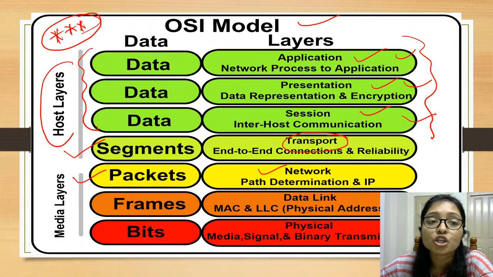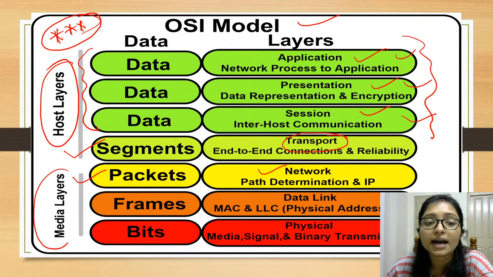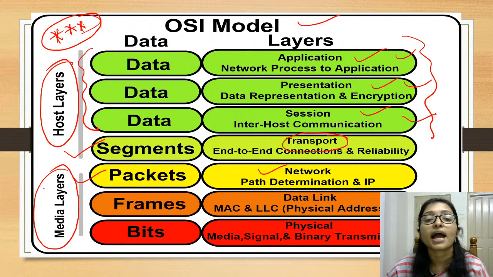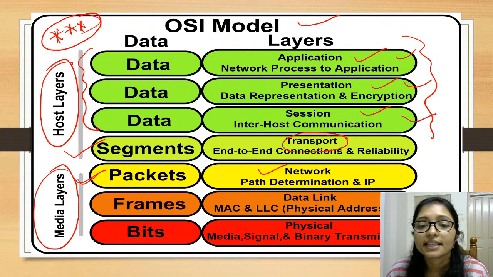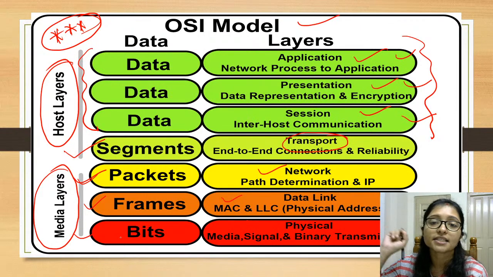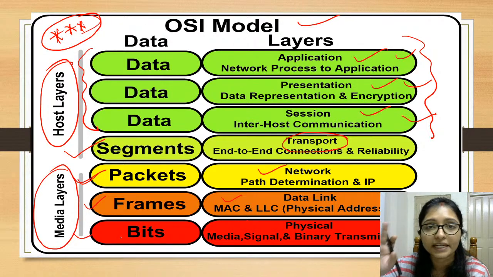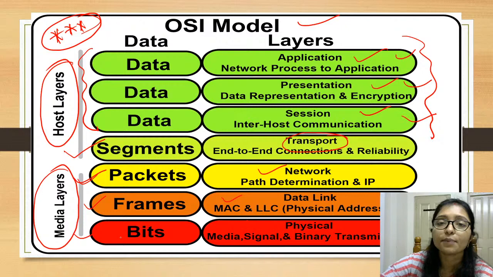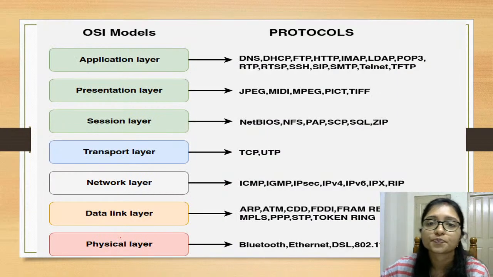And this is the host layer. All of these are host layers, and these are the media layers. In the network layer it is packet, in the data link layer it is frame, and in the physical layer it is bit. Remember this: physical layer is bit; the other three layers, application, presentation, and session, are data; transport layer is segment; network layer is packet; data link layer is frame; and physical layer is bit. Okay, this is very important. This is also a quick revision chart.